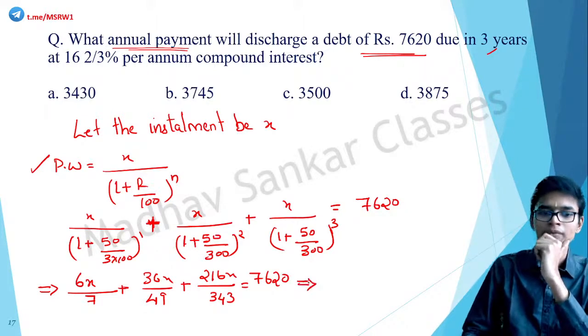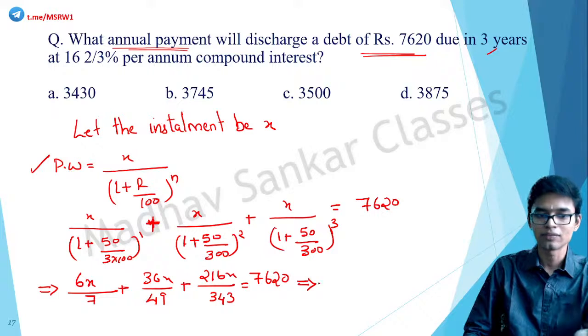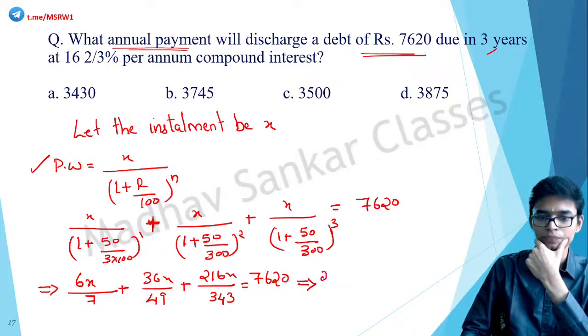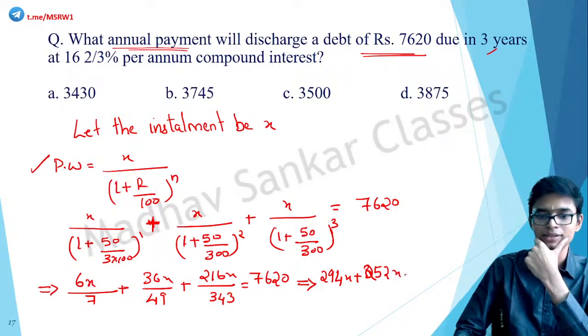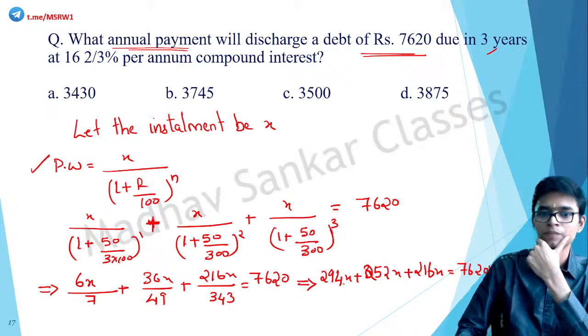Implies LCM is 343. 343 divided by 7 is 49. 49 into 6 is how much? 294, plus 36 into 7, that is 252x plus 216x is equal to 7620 into 343.